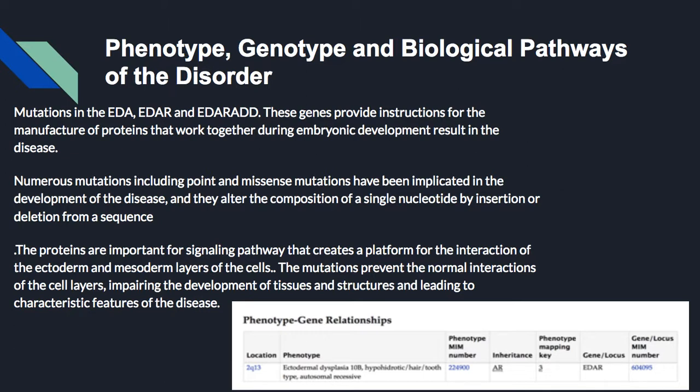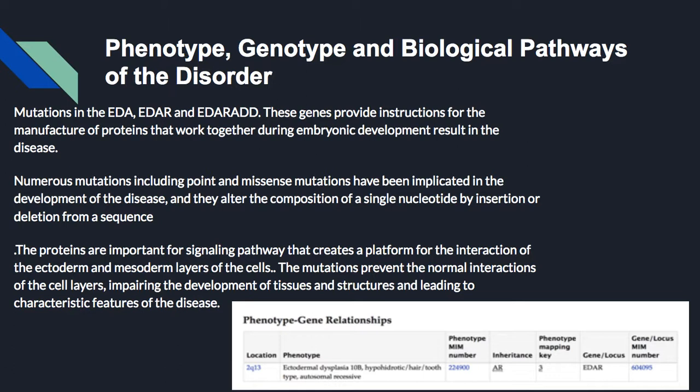Proteins are important for signaling pathways that create the platform of interaction between the ectoderm and mesoderm layers of the cell. The mutations prevent the normal interactions of the cell layers, impairing the development of the mentioned tissues and structures, leading to characteristic features of the disease.